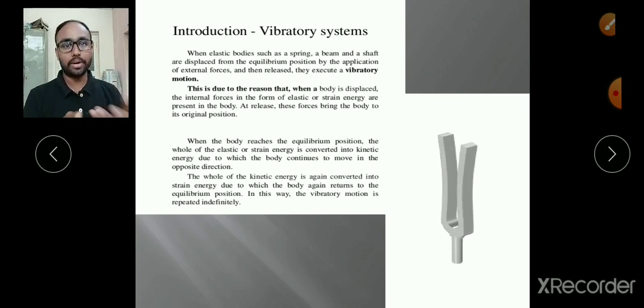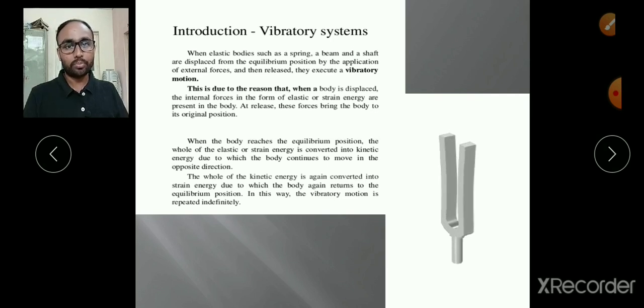That means you have applied a little force, and now I have taken this body to this point and released that force. After release, what happens? Due to the elastic nature of this body, due to the internal strain energy, this body tries to get back to its original position.